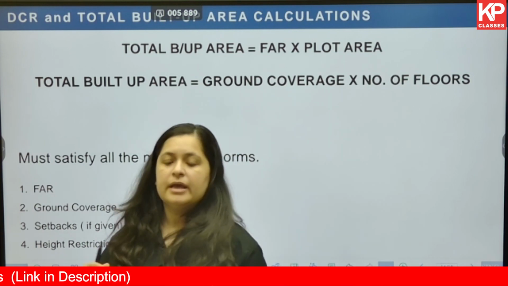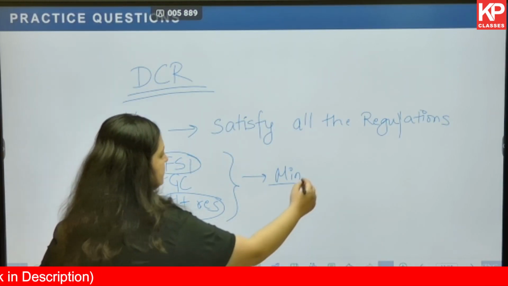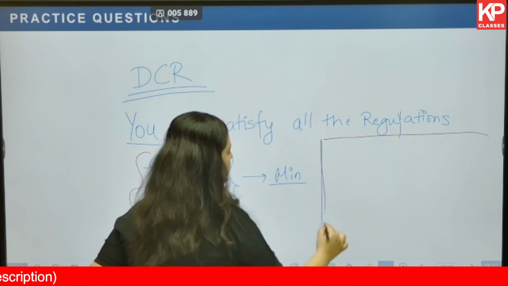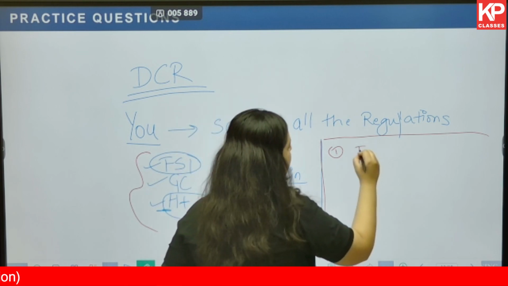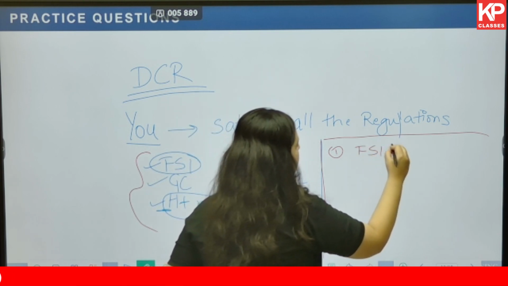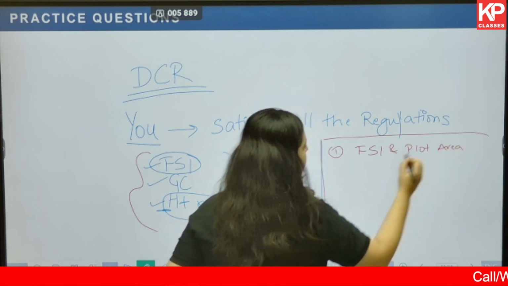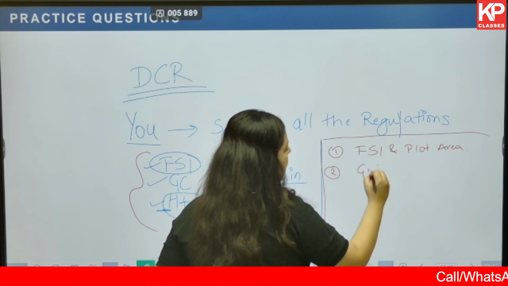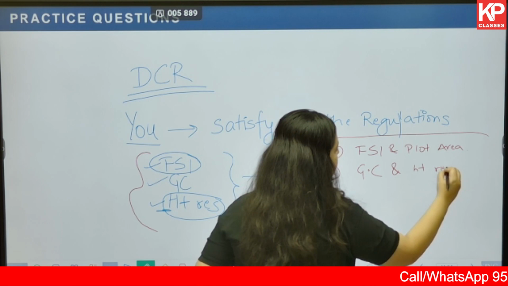Step number 1: you calculate the built up area based on FSI and plot area. Okay, then you calculate based on the ground coverage and the height restriction.